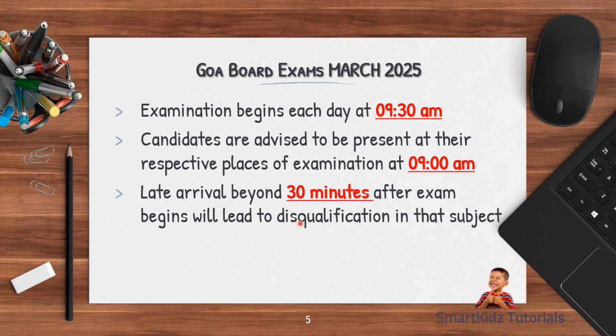A late arrival beyond 30 minutes after the exam begins will lead to disqualification in that subject, which means the examination begins at 9:30 a.m. If you reach after 10 a.m., you will be disqualified. It means you will not be allowed to sit for that paper. So avoid all these hassles by being early. If you're early, then we don't have to discuss late arrivals at all. Always remember, you worked so hard to answer that paper, so don't mess it up at the last instant. Come early.